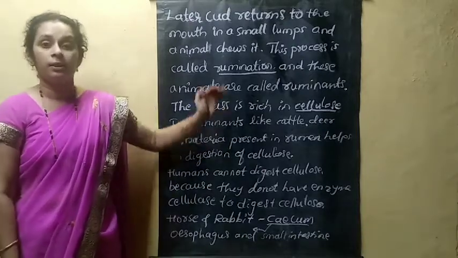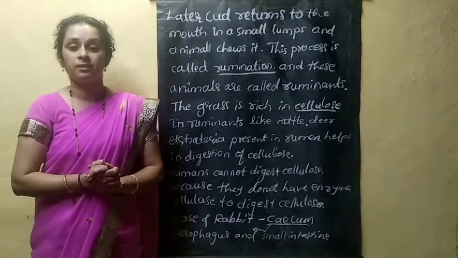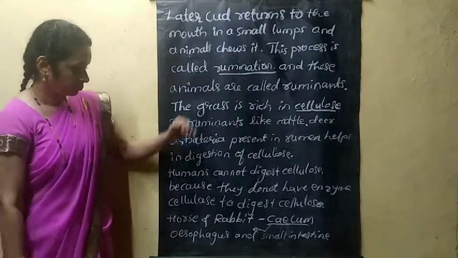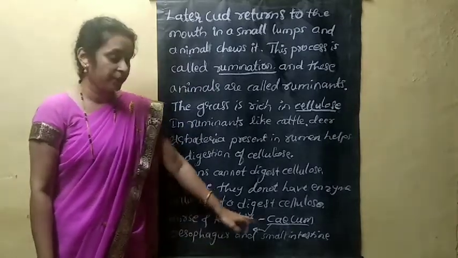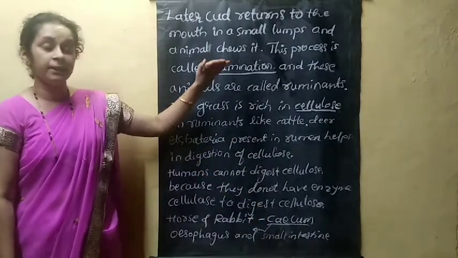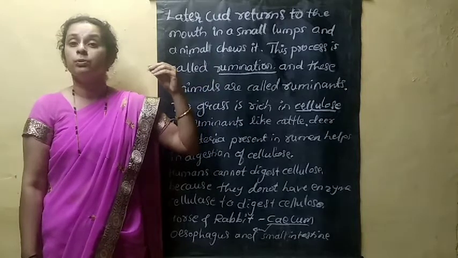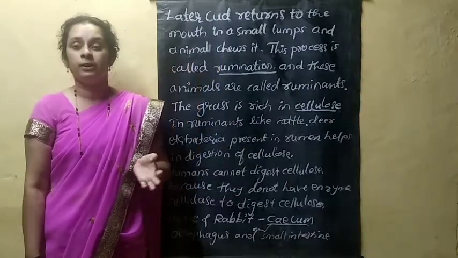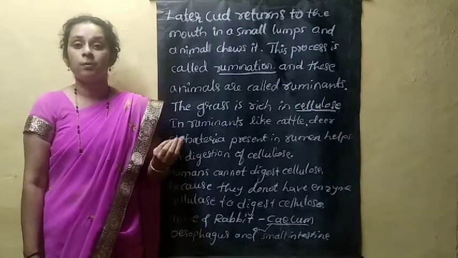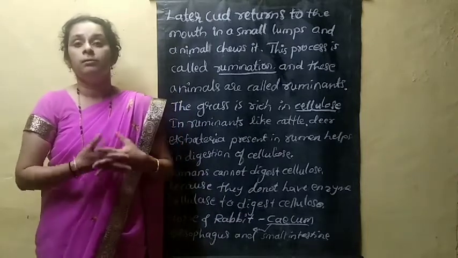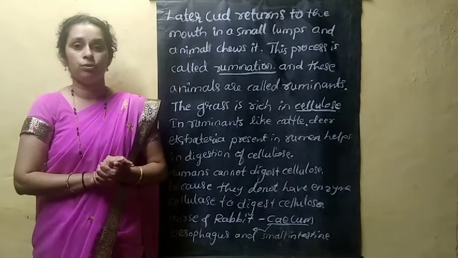Like this, digestion takes place in grass-eating animals. I think you understood that in horse and rabbit you will come across the cecum, and in cow, buffalo and deer you will come across the rumen. The rumen has bacteria that digest cellulose. Grass is mainly rich in cellulose.